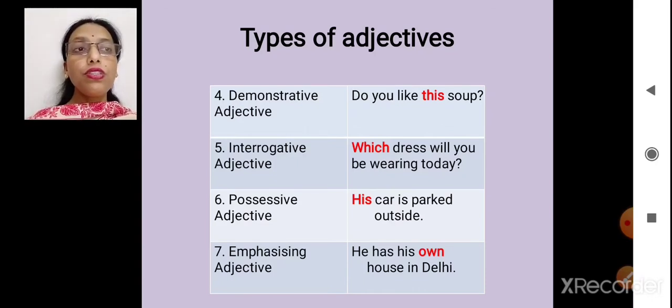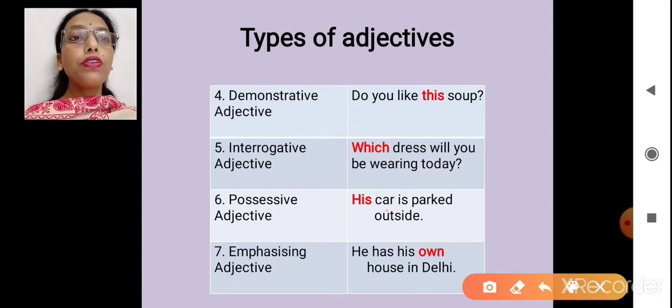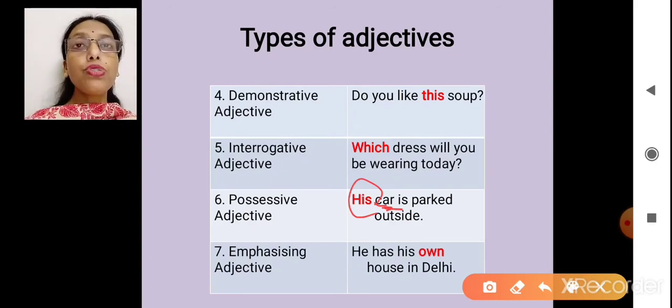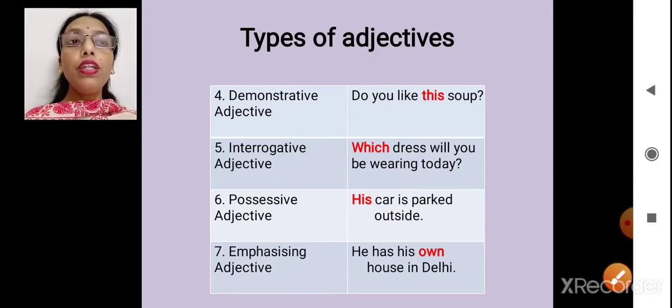Yes? Suppose I am talking here about a car. Now this car belongs to his. His means this car belongs to a boy or to a man. Yes? So I know the relation between that noun and that adjective.